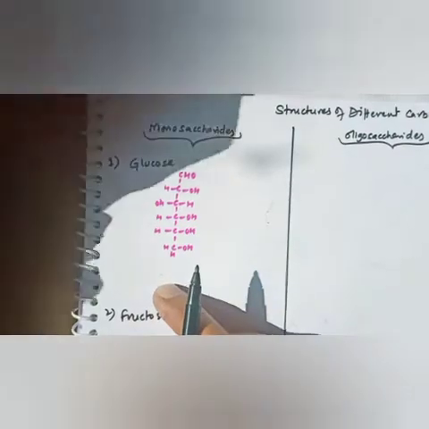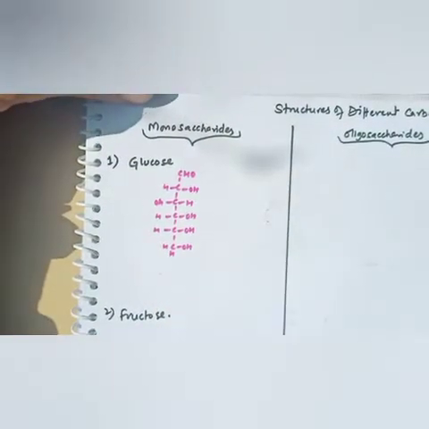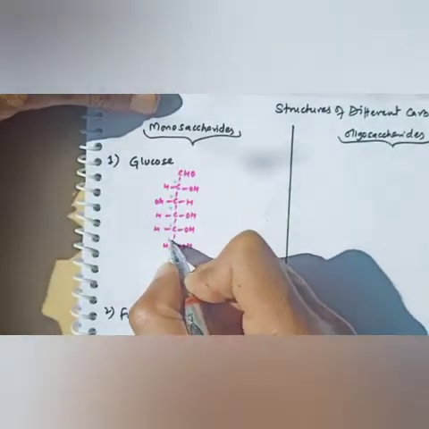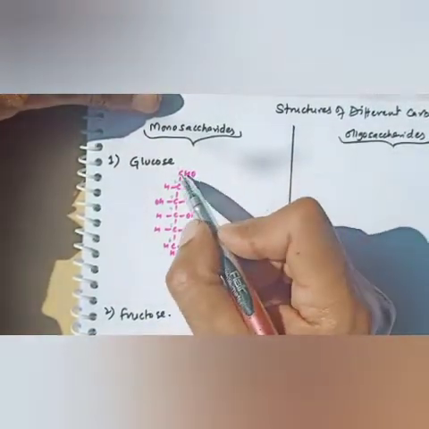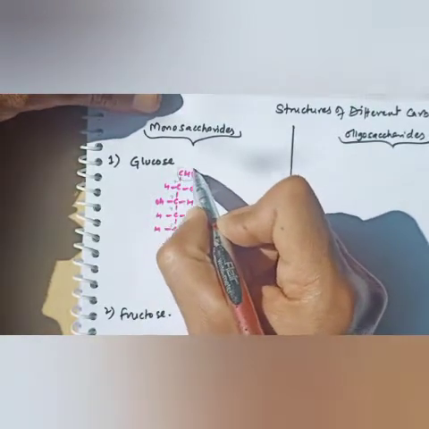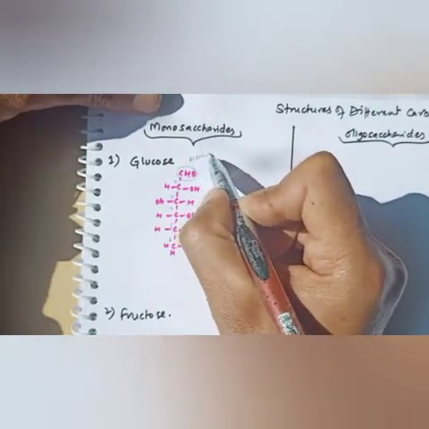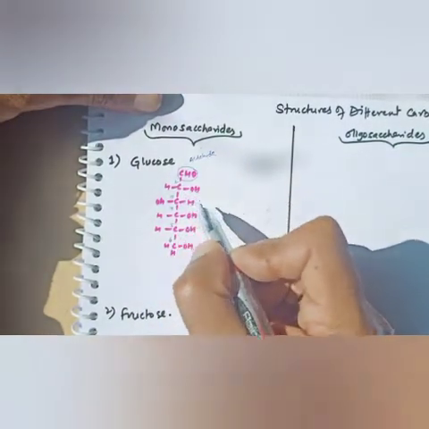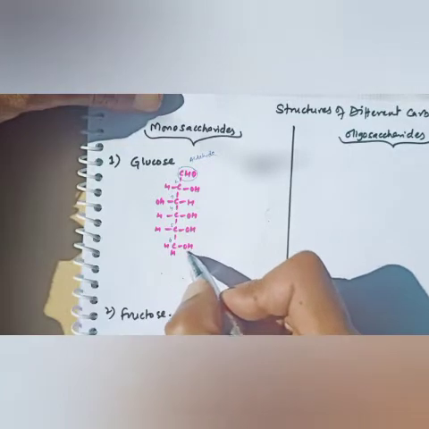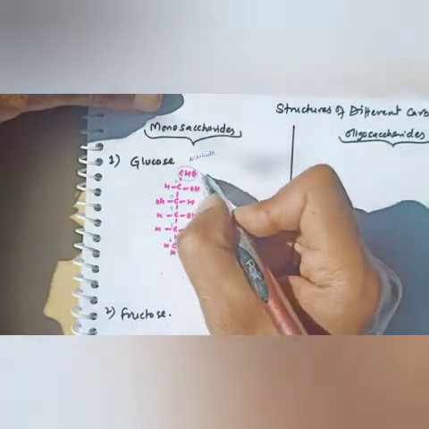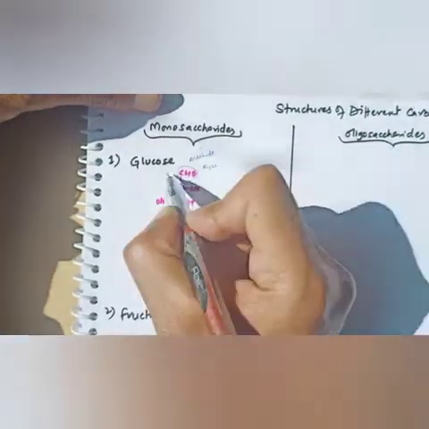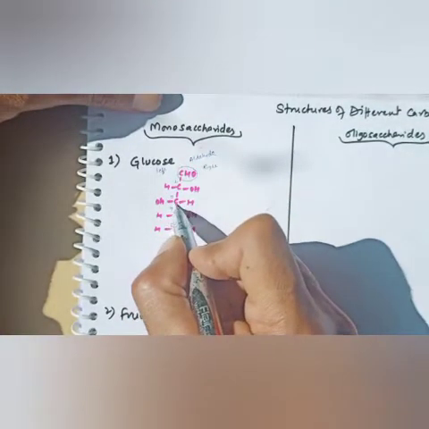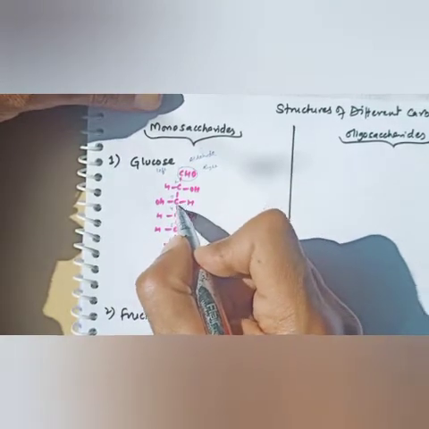If we say Fischer projection, this is the open structure. We know very well there are 6 carbons, in which the first carbon has an aldehyde group. In glucose it is an aldehyde, while in fructose there will be a ketone group. Second, all the hydroxyl groups are toward the right-hand side, and all the hydrogens are on the left-hand side except at the third carbon.